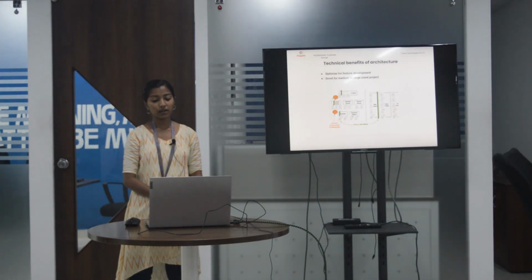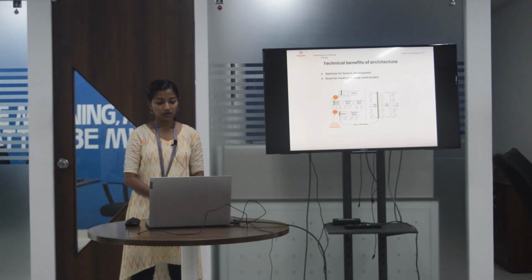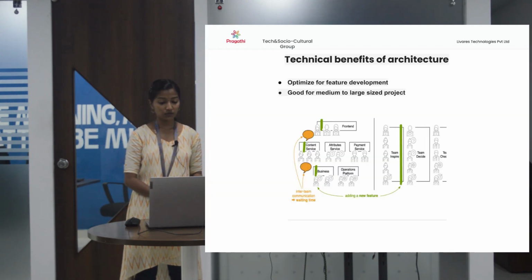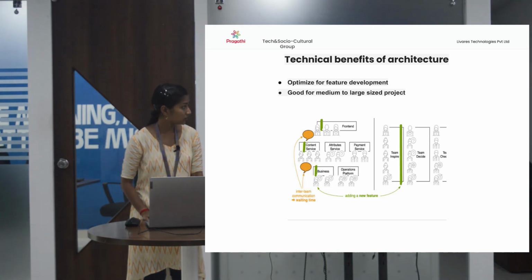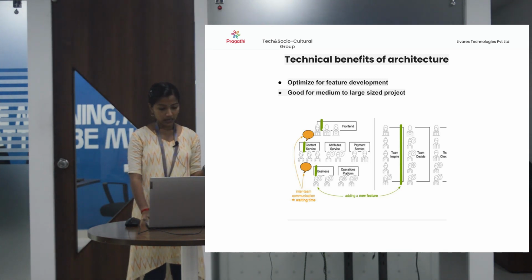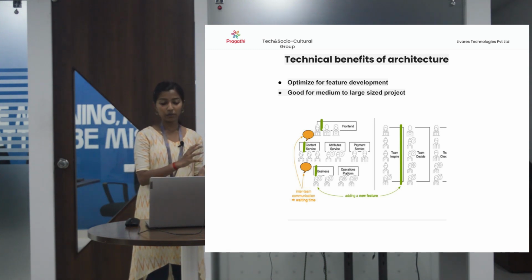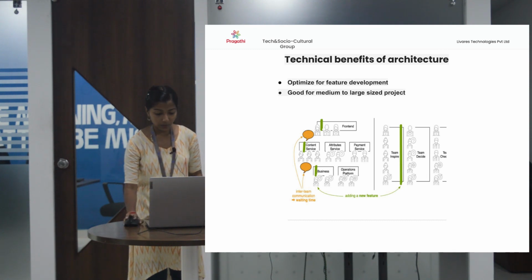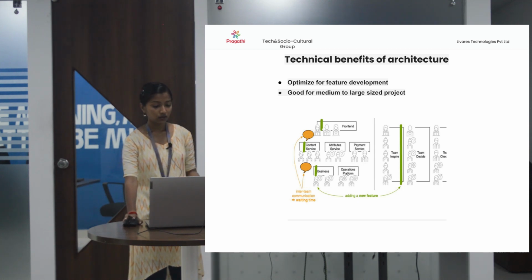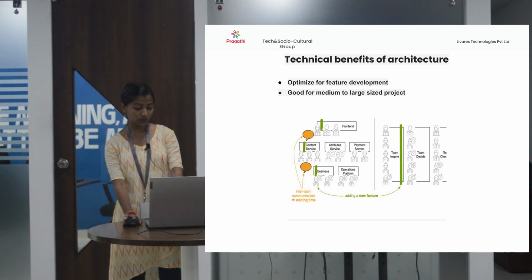Next topic is the technical benefits of this architecture. It is optimized for future development. In this picture itself, you can see on the left side there is a hierarchical architecture. That means only after completing the business section can we go to the next content service. So all of them are dependent on each other. But on the right side we can see separate components like team inspire, team decide and team checkout. So we can work independently. So it is good for medium to large size projects.